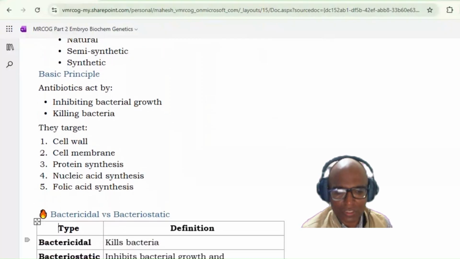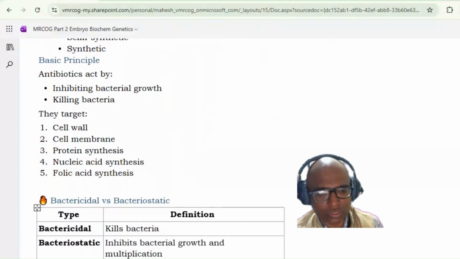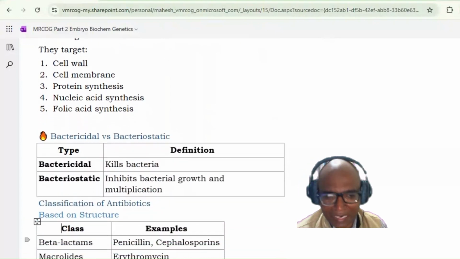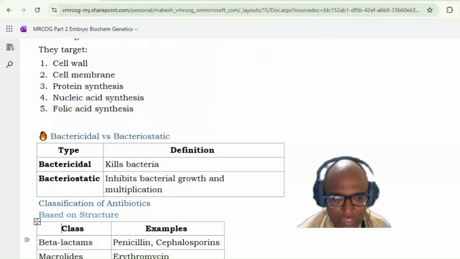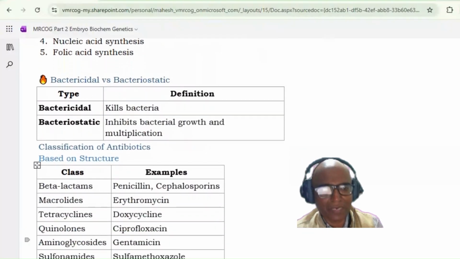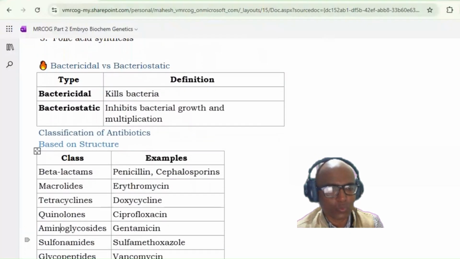Okay, so as I mentioned, there are mainly two types. One is bacteriostatic and second is bactericidal. Bactericidal will kill the bacteria, while bacteriostatic will inhibit bacterial growth and multiplication. These are the two basic types, and you should know a few examples from each, especially the bacteriostatic ones, which we'll see subsequently.